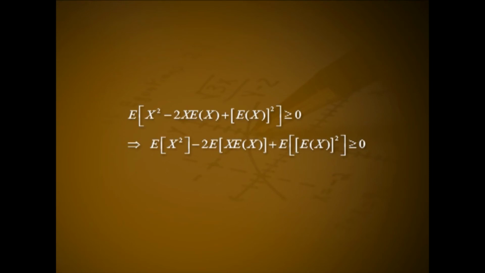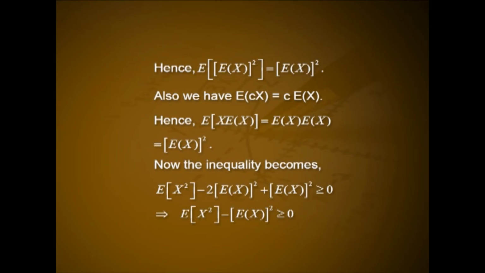That is E of x square minus 2x E of x plus E of x whole square greater than or equal to 0. This implies expectation of x square minus 2 into expectation of x into expectation of x plus expectation of x whole square greater than or equal to 0. Expectation of x is a constant. We have expectation of c equal to c where c is a constant. Hence, expectation of x whole square is equal to expectation of x whole square.